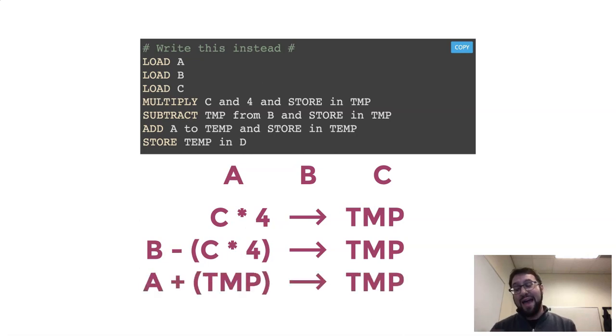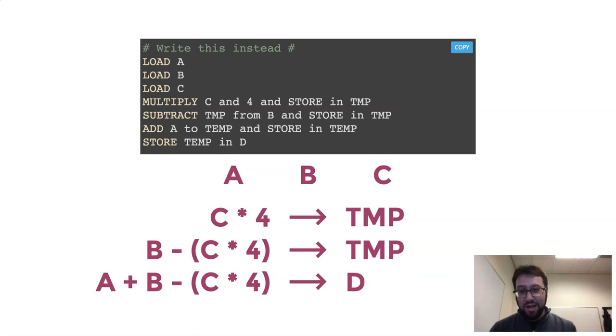We didn't do the same thing to add that to A, but again, because temp is really just B minus C times 4, that's really saying A plus B minus C times 4, right? So I'm just converting this into mathematics and expanding these things out, and then saying temp and turning that back into D.